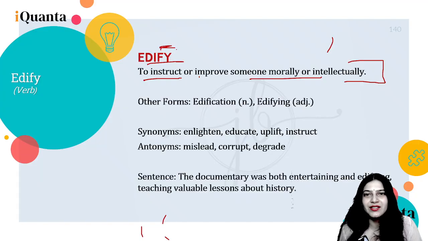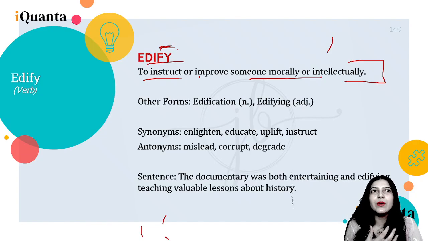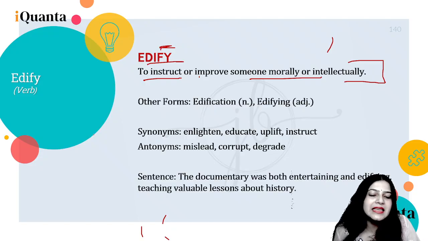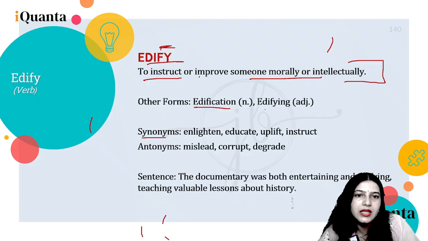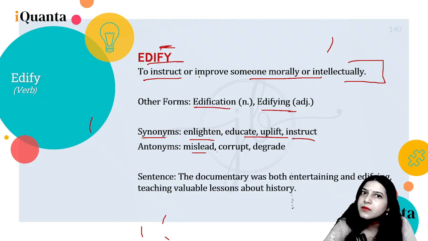So basically, when you want to build someone's character and everything, you want to build them strong, knowledgeable, so that their aura actually spreads. It's like that. Okay. All right. So synonyms, other forms can be edification, edifying, enlighten, educate, uplift, instruct. Antonyms can be mislead, corrupt, degrade.